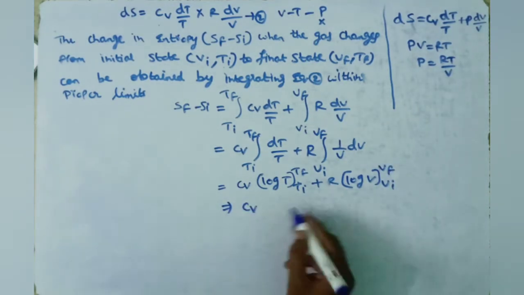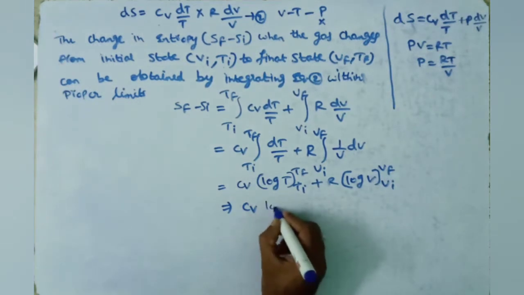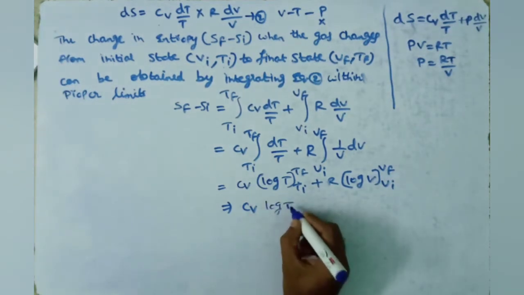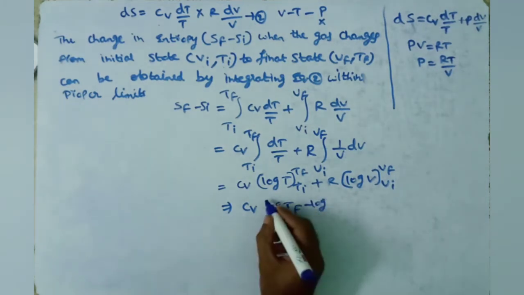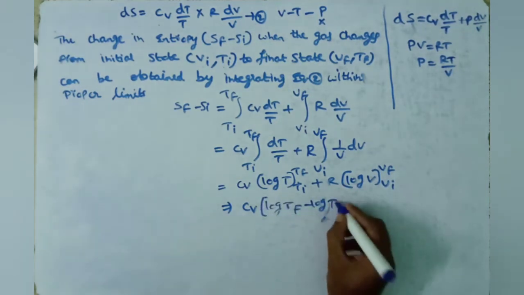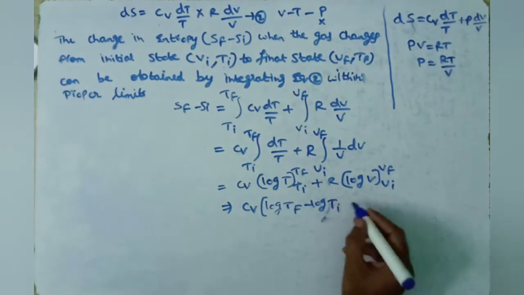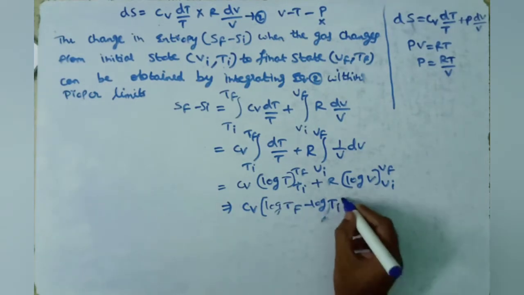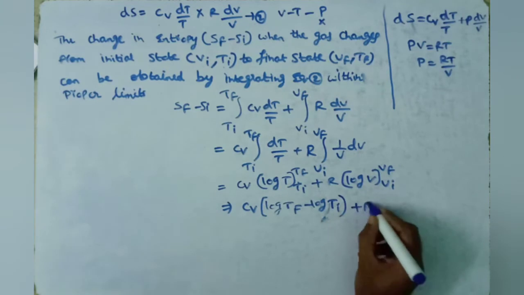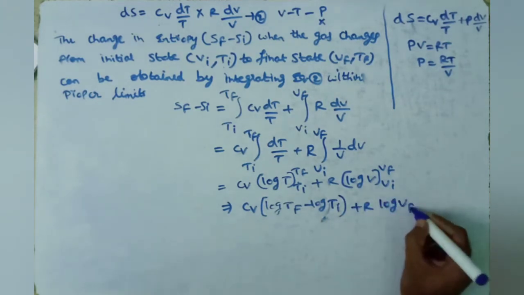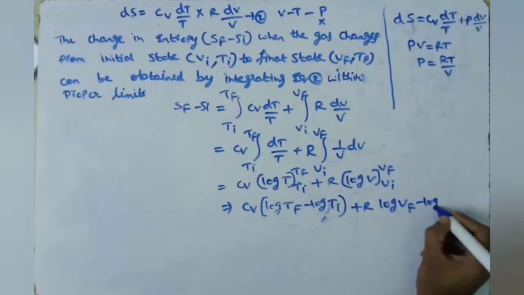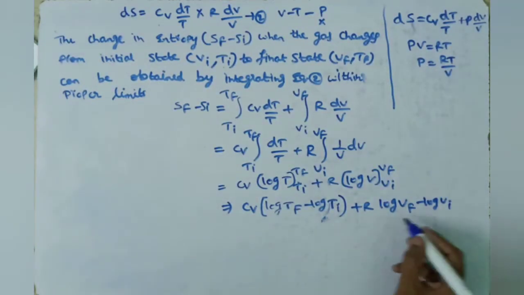Substituting limits, this can be written as log T final upper limit minus log T initial, plus R into log of V final minus log of V initial.